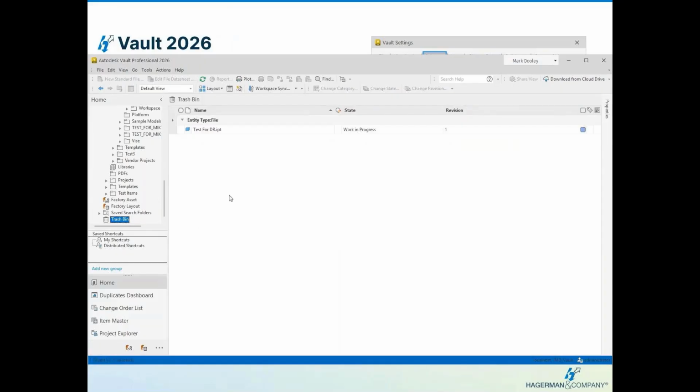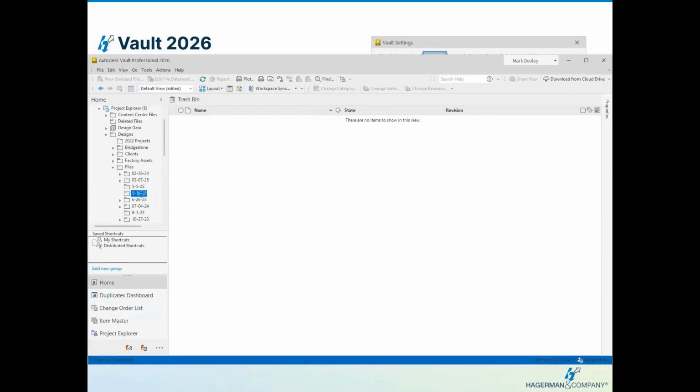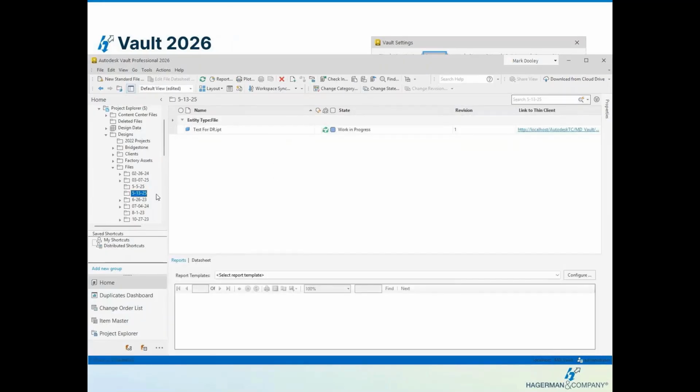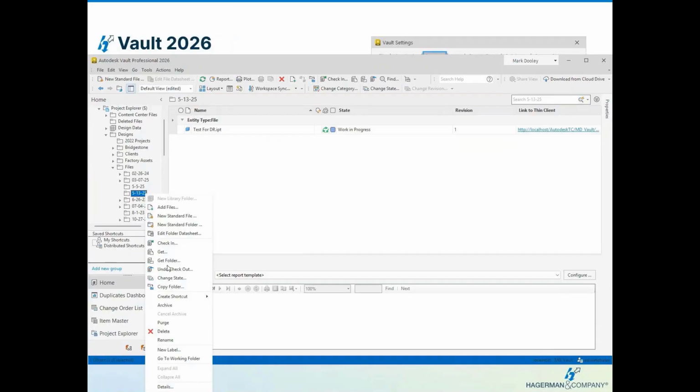And now in the trash bin, there's my file. So now from here, I can restore it or I can permanently delete it. So I can restore it and it goes right back to the folder where it was. And this works for folders as well.